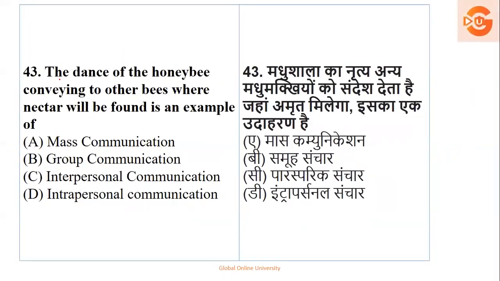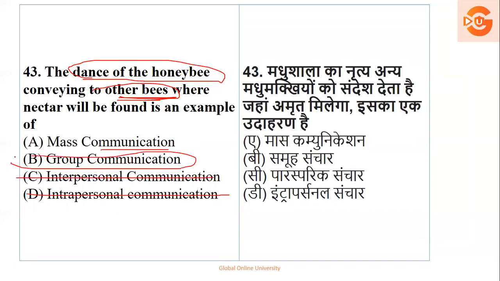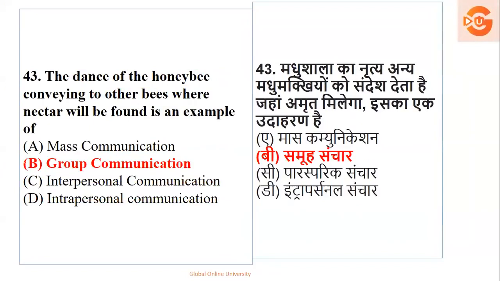Next, the dance of a honeybee conveying to other honeybees where nectar will be found is an example of what? Dance of honeybee conveying to other bees. Okay, what type of communication would we call this? Mass, group, interpersonal, intra. Intra it will not be. Interpersonal is between two people, it will not be. So it is one honeybee telling other bees. So it is nothing but what? It is called group communication. So option number B is your right answer.